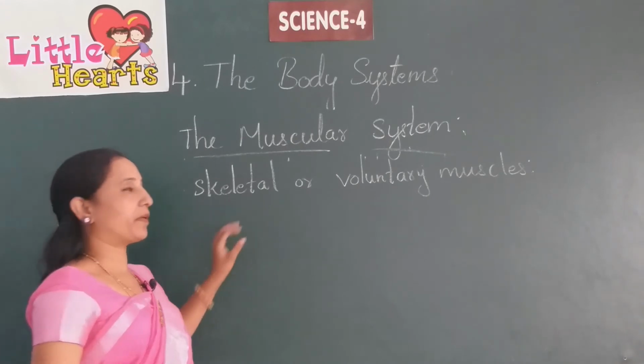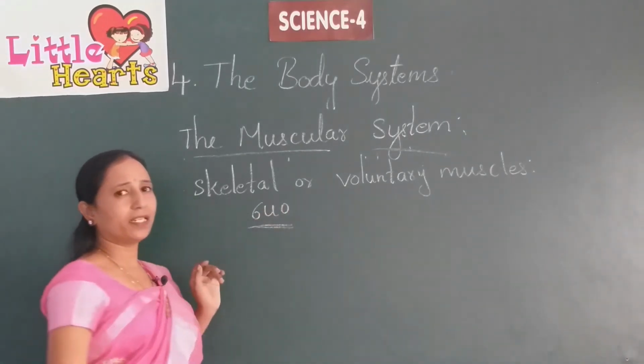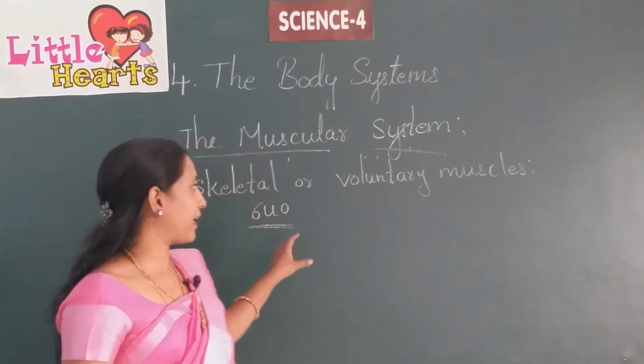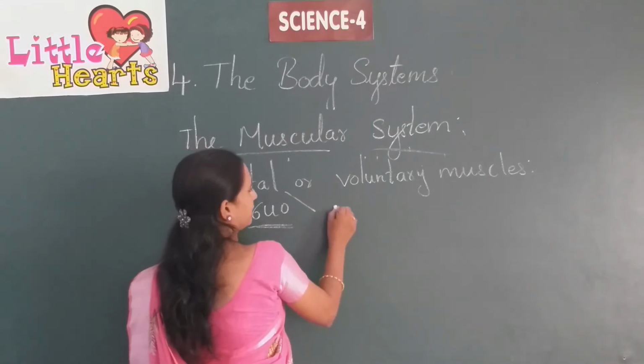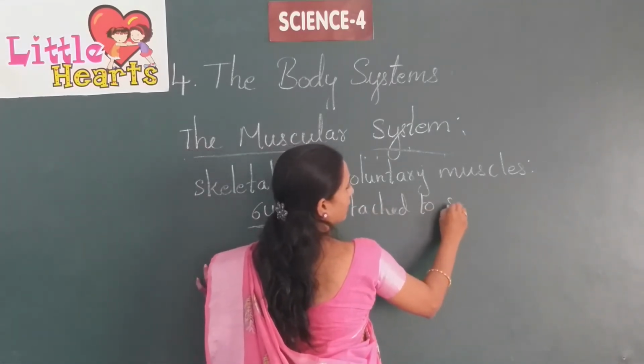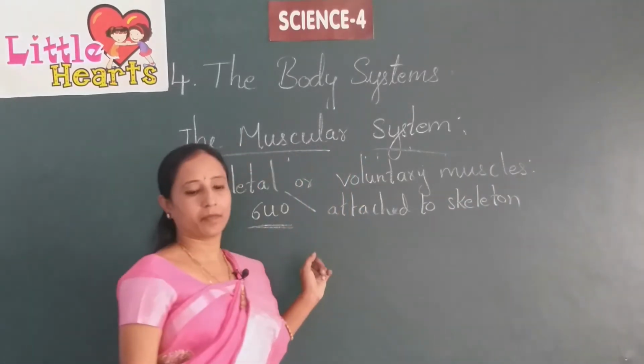Skeletal or voluntary muscles, we have 640, I already told you, right? 640 muscles, and these muscles are attached to the skeleton, so they are called skeletal muscles.